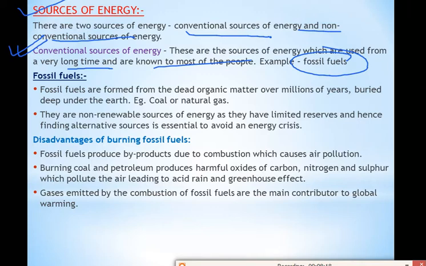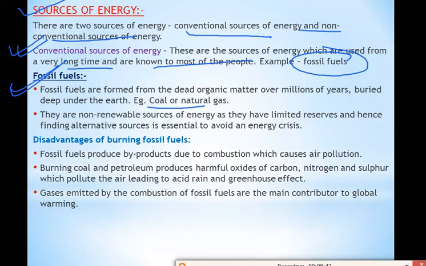When the plants or the animals die, they will be buried in the earth. After millions of years, those dead plants and animals will be changed into fossil fuels. Example, coal or natural gas. So you should learn the definition of fossil fuels because this question can be asked in very short answer questions for 1 mark. What are fossil fuels? Give example.